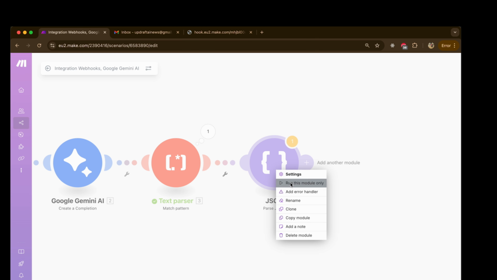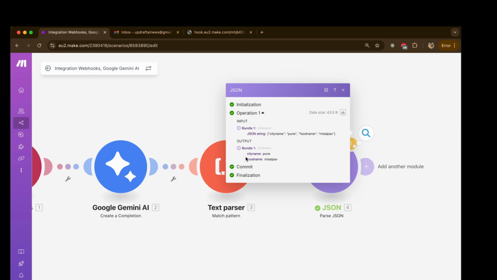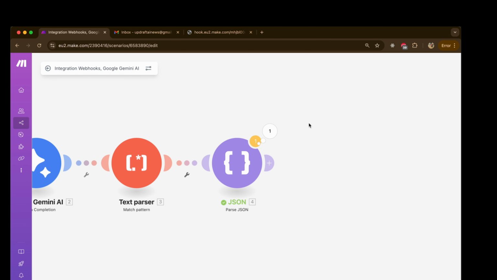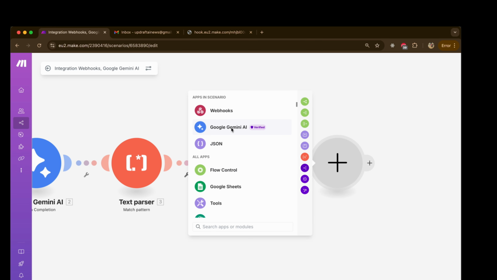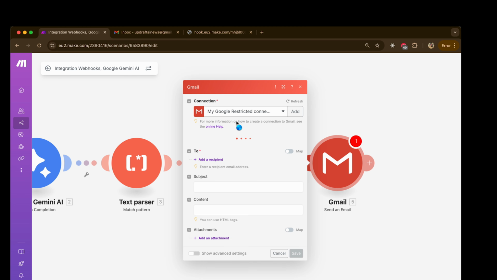I'll run this module and provide the output we got from the previous module and OK. Now you can see it automatically parsed the city name and food name. This is perfect. So let's add one more module, our last module, which is Gmail. So I will add a Gmail connection. We need to send an email, right? So that's why I'm going to add a Gmail connection, send an email.